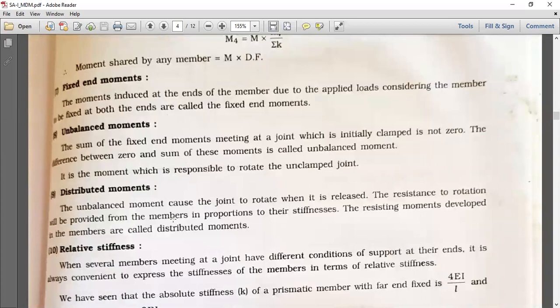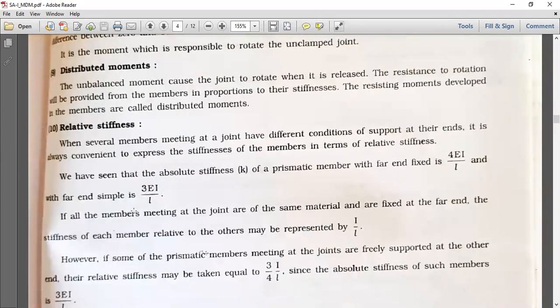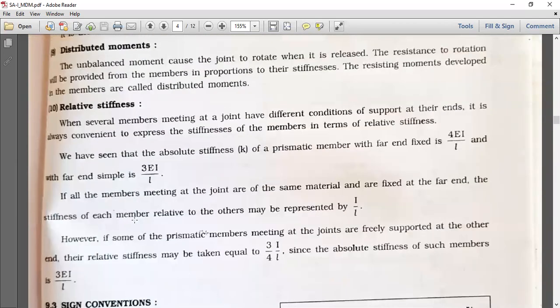Now there are some definitions. First, fixed end moment, unbalanced moment, distributed moment, relative stiffness.